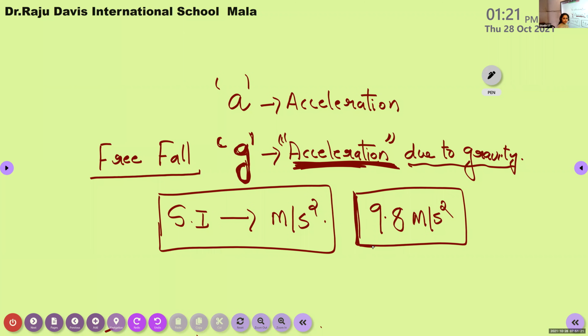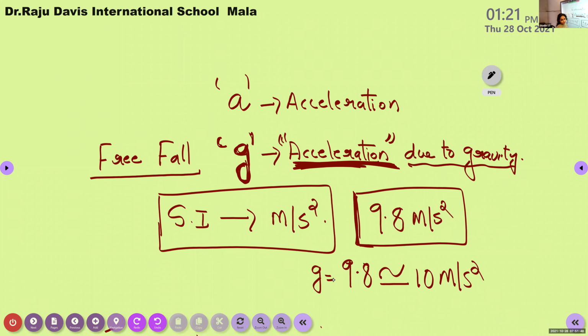And for the easiness of calculation, we can take this 9.8 as approximately equal to 10 meter per second square, because it is somewhat equal to 10. So in order to make calculation easy, we can approximate this value of g as 10.